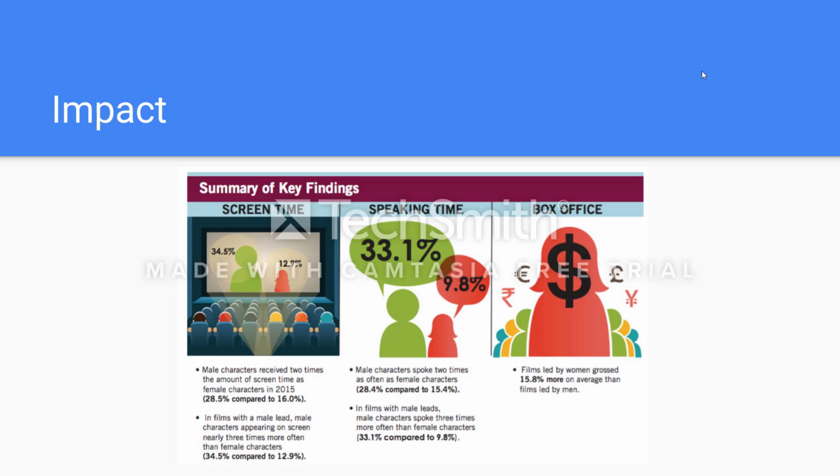Just adding female characters is not enough. Making sure they have enough screen time and enough lines promotes equality. This data has also been used to show how even though films led by women or co-led by men and women do better at the box office and make more money, women still lag behind in representation. This shows that there is obvious unconscious bias against women in the entertainment industry.